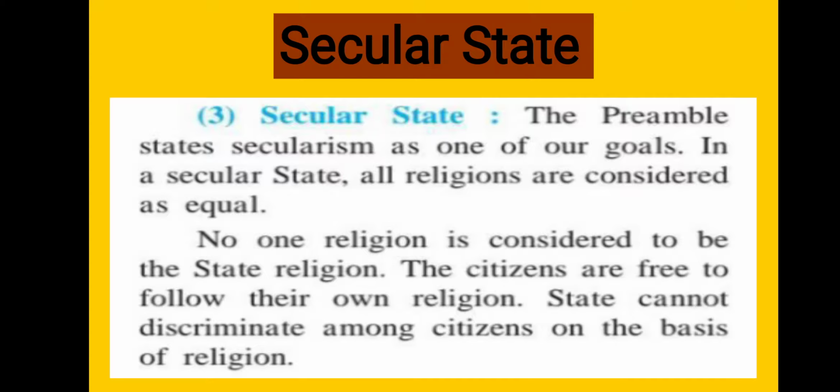Understood? Secular state means the government cannot discriminate against the people. The people who are living in India can follow their own religion, but there is no particular religion for the country or for the government. India is a secular state. Understood this?